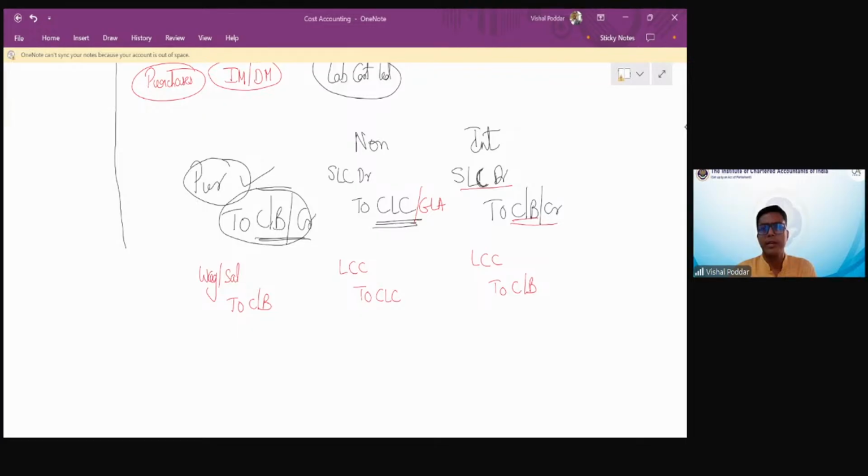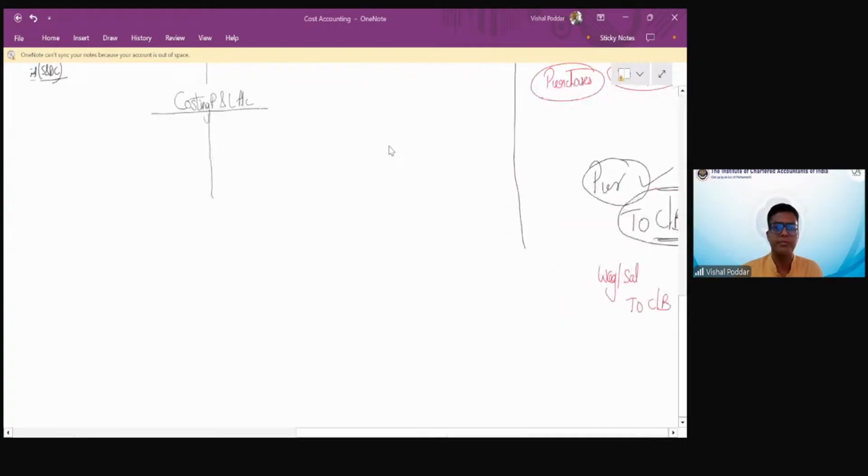You will pass the entry as LCC, that is labor debit, to, for credit, it is the creditors of labor. So it is CLC again. So it is LCC debit to CLC even for outstanding wages. Same like material. If material is purchased on credit, how do you pass the entry? Same entry will be passed if wages is outstanding. You will create the outstanding wages account, which is the creditors of wages. Right, Bhavna?